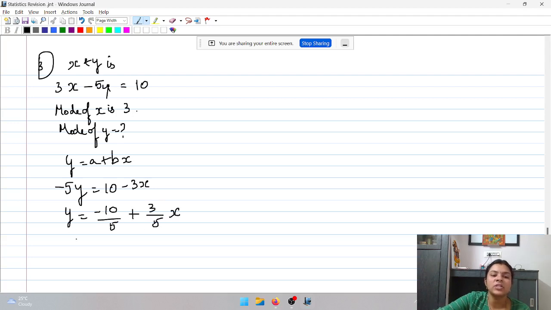Now you can directly substitute the value of mode of x. So mode of y will be equal to minus 10 by 5 plus 3 by 5 into 3. So minus 2 plus 9 by 5, so the answer will be minus 1 by 5.